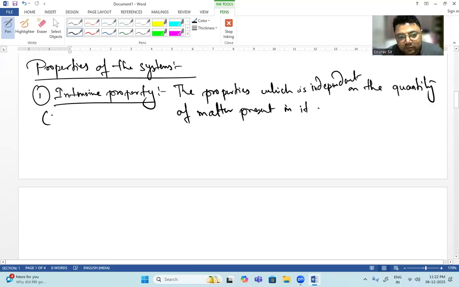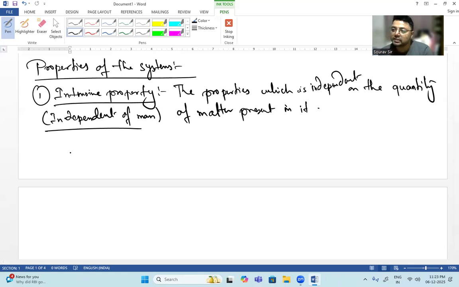So intensive, independent of mass, and extensive will be the opposite of this, which means dependent on mass. So intensive, independent of mass, extensive dependent on mass. Okay, the properties which are independent of the quantity of matter present in it, this is intensive property.